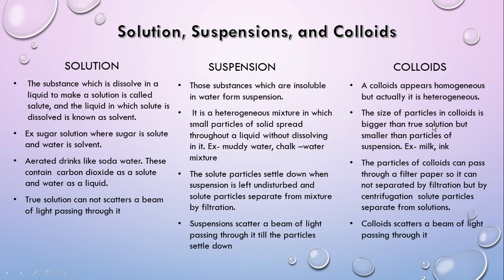The particles of a colloid can pass through filter paper, so it cannot be separated by filtration because filter paper cannot separate the solute particles, but by centrifugation solute particles separate from the solution. Centrifugation is also a physical method of separation. Colloids scatter a beam of light passing through them.